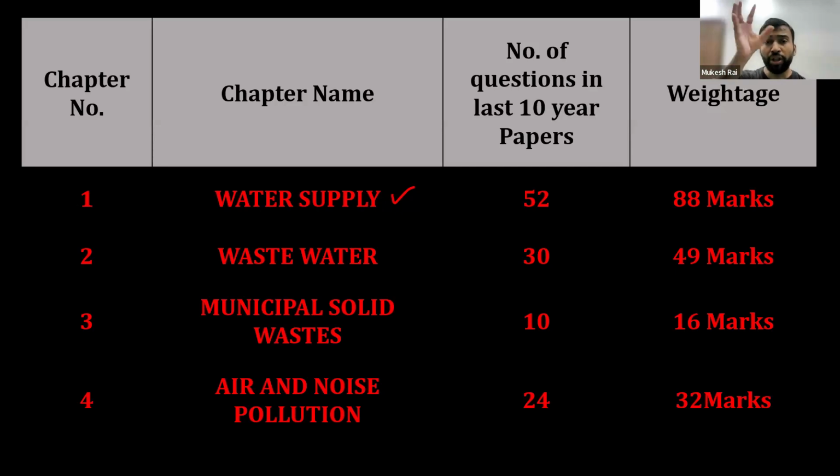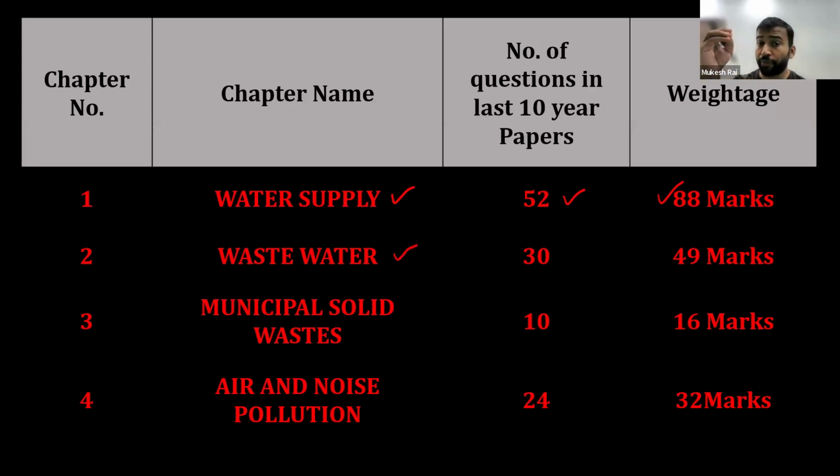Now, all this process is covered in the first chapter, that is water supply, which comprises 60% of the overall subject. The number of questions asked from this portion in the last 10 years is 52, and its weightage is almost 88 marks. So if we want to study environmental engineering in a very good manner, then we have to cover the water supply portion with utmost care. Now the second one is wastewater.